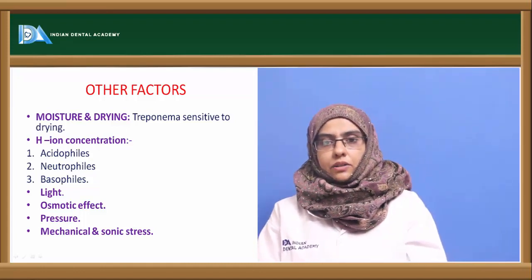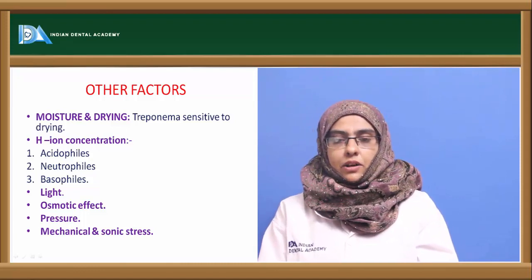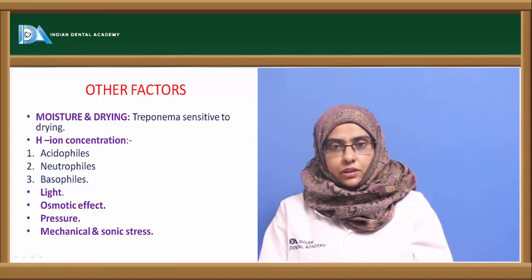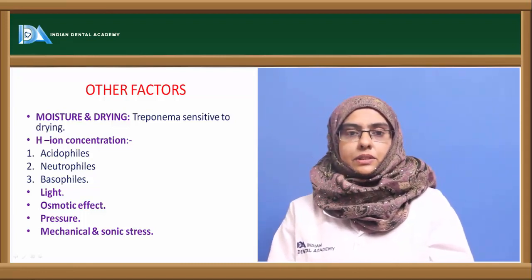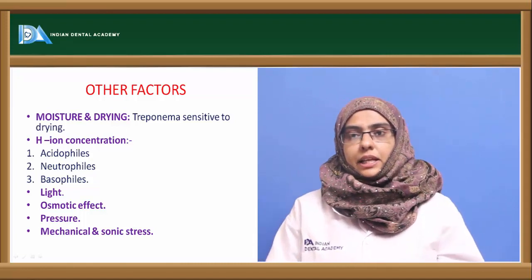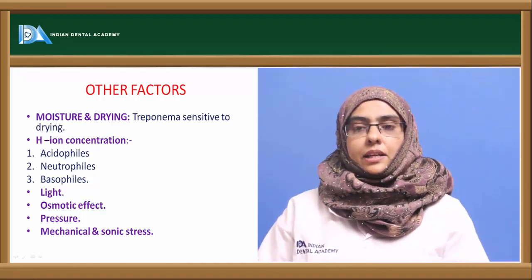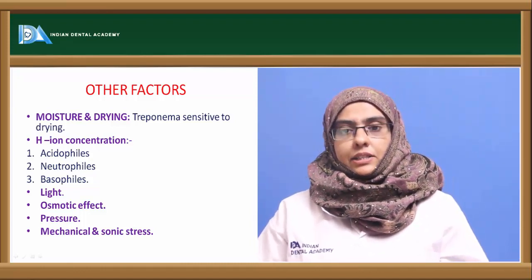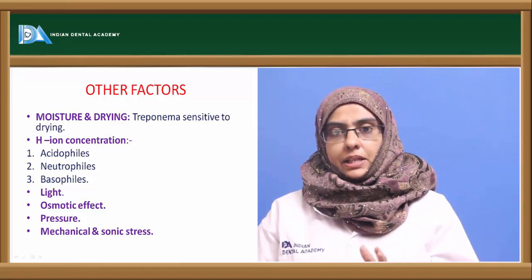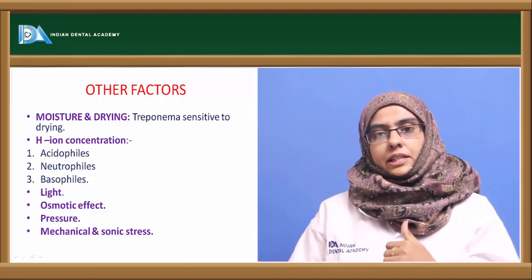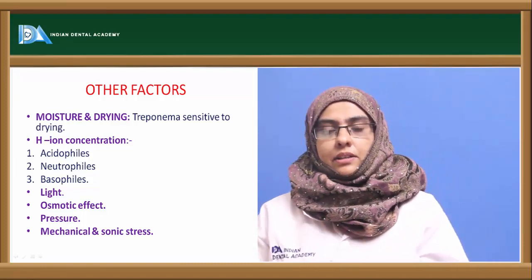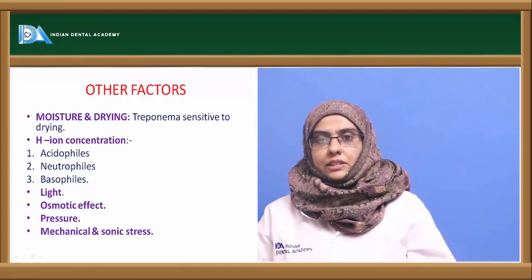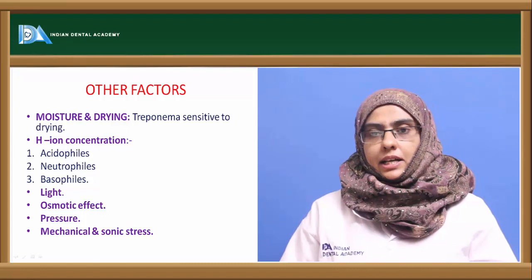Next is hydrogen ion concentration, that is nothing but the pH. There are certain organisms that can survive in acidic pH, certain organisms that can survive in normal pH, and organisms surviving at alkaline pH. Based on that, they can be classified as acidophiles, neutrophiles and basophiles. Acidophiles are acid loving. They can survive at a pH of 3 to 5, whereas neutrophiles can survive at a pH range of 7 to 7.5, whereas basophiles can survive at a range more than 7, that is, 8 to 9. Mostly Vibrio cholerae is said to be basophilic in nature, whereas acidophiles usually survive at acidic pH.